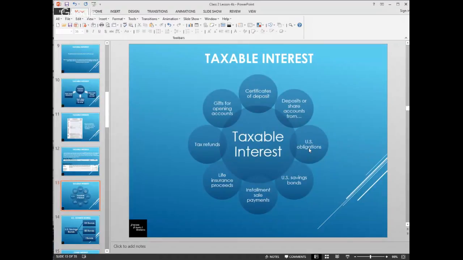Taxable interest, here's some of the items that you can have taxable interest from. Certificates of deposit. Also, if you have a credit union, it's going to be reported as dividends, but it's actually deposits of shares and accounts from credit unions. If you have U.S. obligations, U.S. savings bonds, installment sale payments, life insurance proceeds, many whole life vehicles will pay you interest, and over time the interest begins to pay the annual premiums, and you would see that life insurance proceed. They would send you a 1099 INT.